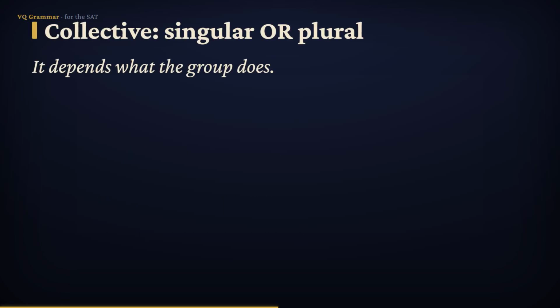Here's where collective nouns get interesting, and where the test sets a clever trap. A collective noun can be singular or plural, and what decides it is simply what the group is doing. When the group acts together as one single body, treat it as singular.